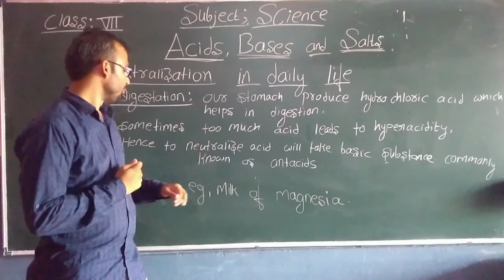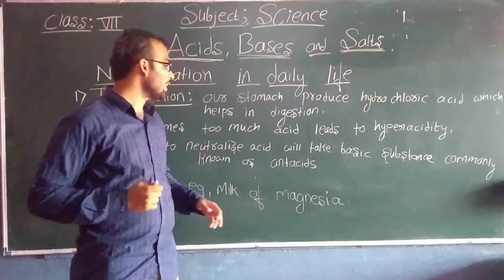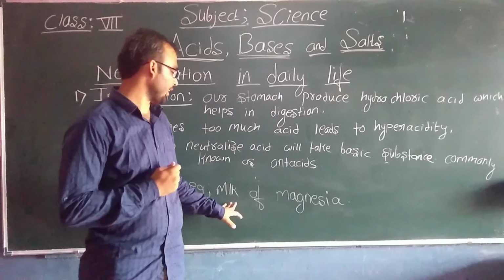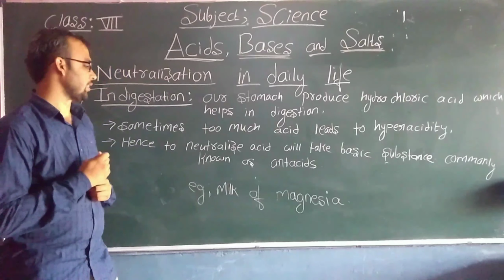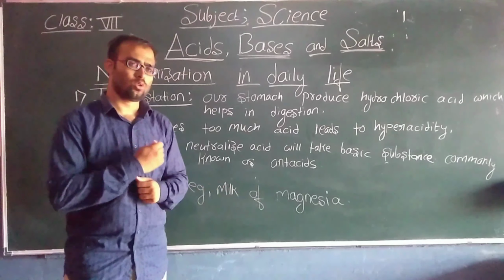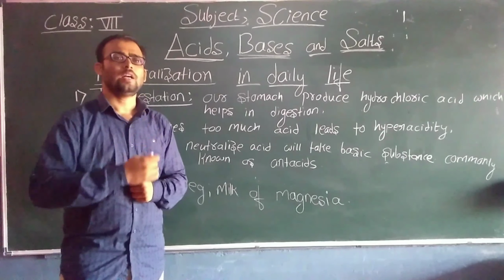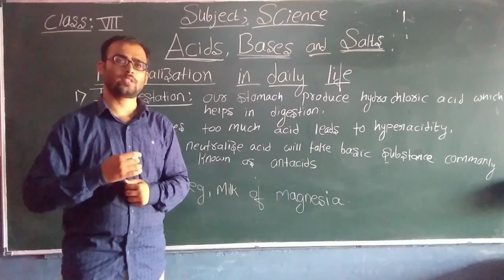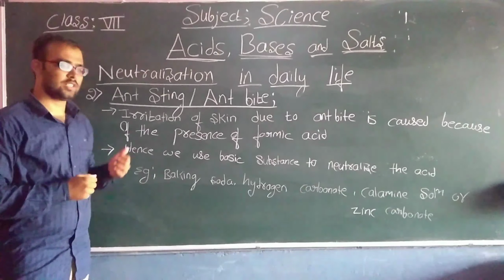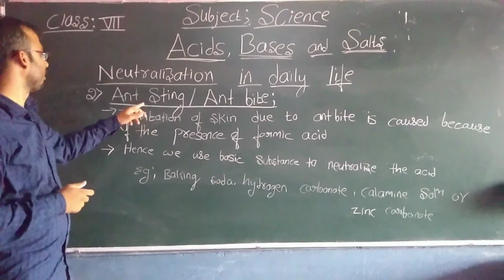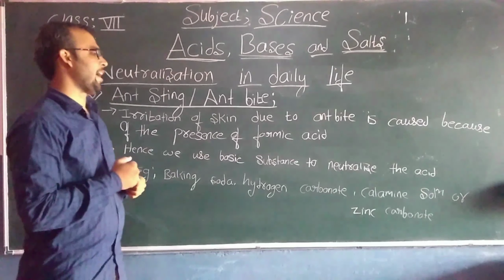One example of a basic substance is milk of magnesia. We use this to neutralize the excess hydrochloric acid produced in our stomach. Now let us see the second one: ant sting or ant bite.